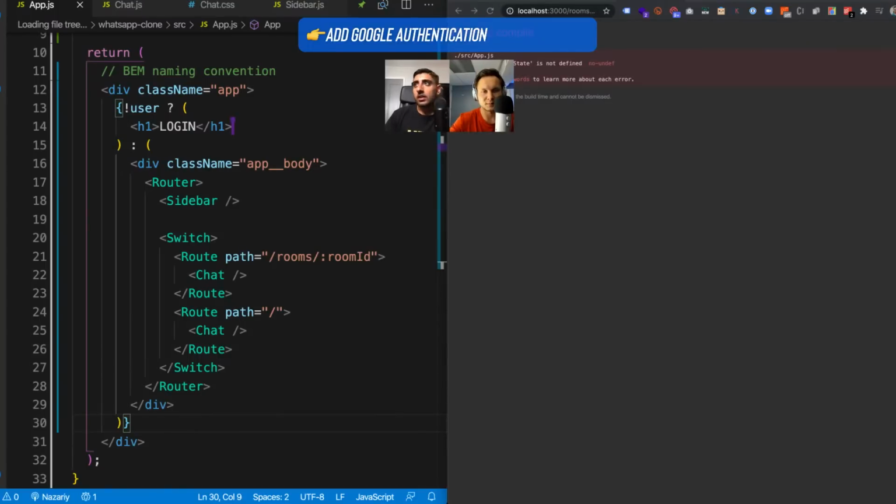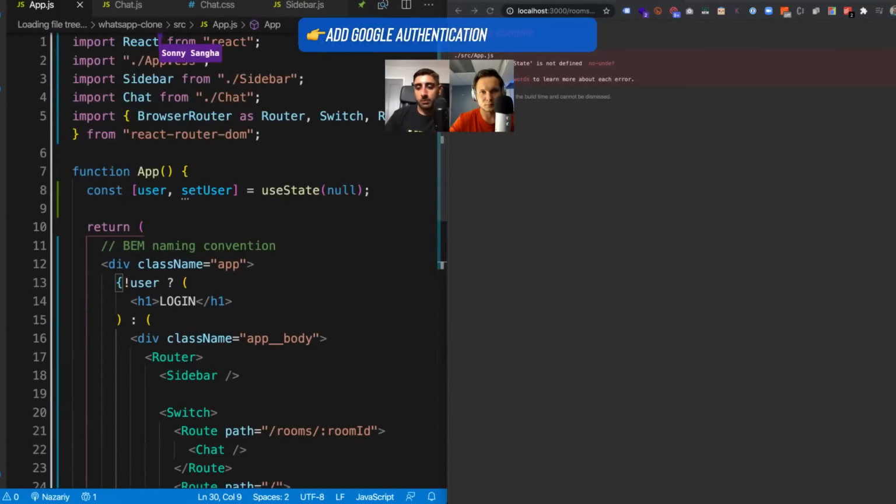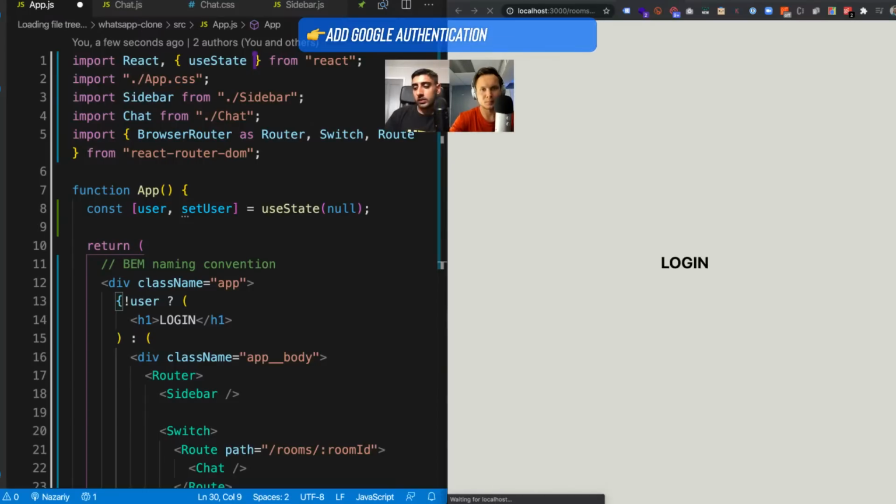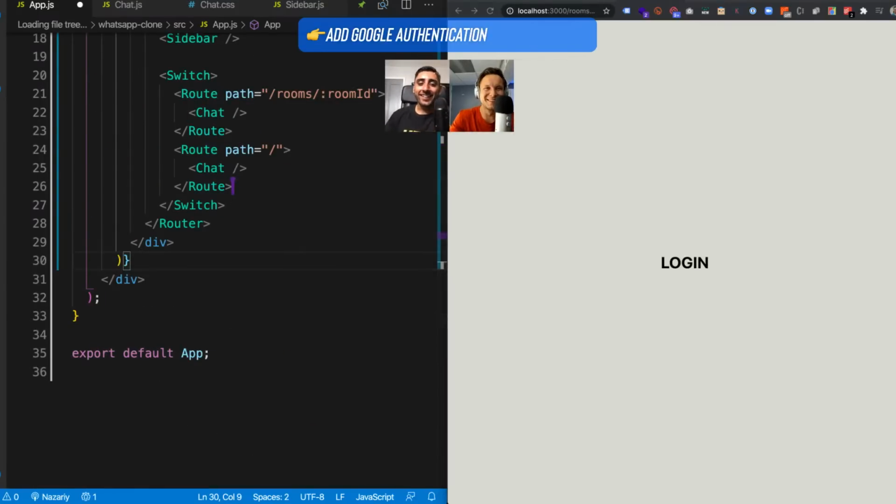Now, useState, I need to go ahead and import. Okay, so now we get a login. It's amazing how that actually is pretty good. I'm just going to stick with that. That's kind of clean. So we have a login, right?